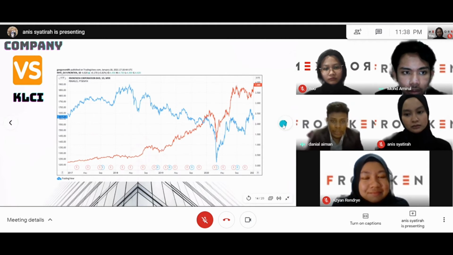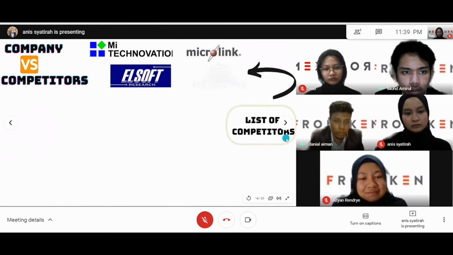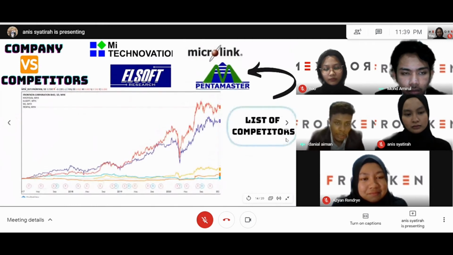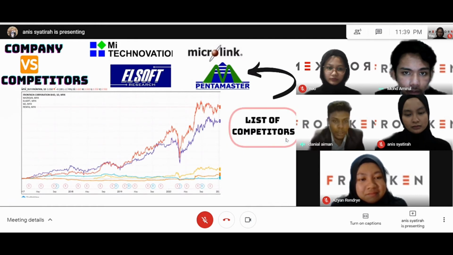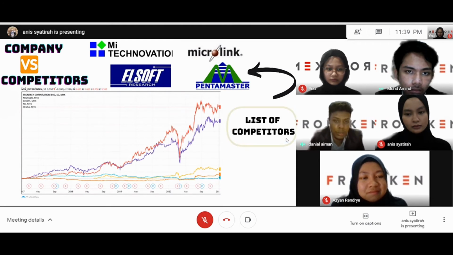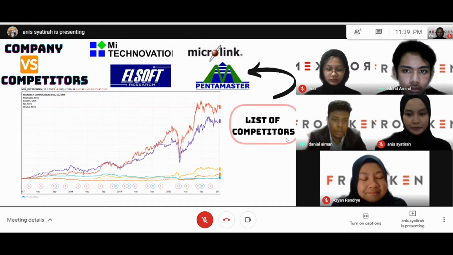The graph indicates the price movement over 4 years between Franken, the red line, and its competitors, which are Pentamaster, the purple line, Mitech, the yellow line, Elsoft, the light blue line, and Micron, the orange line. From January 2017 until March 2017, all price movements of the competitors' companies were parallel. In 2018, Franken and Pentamaster both slightly dropped until they met their lowest in April.